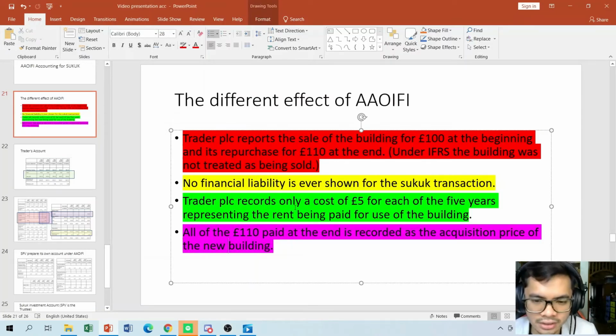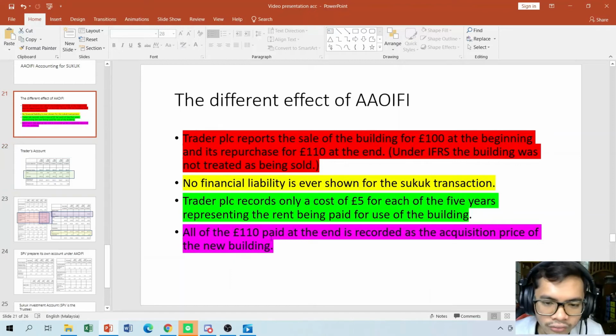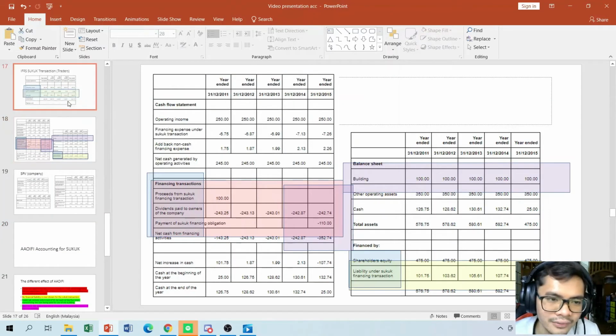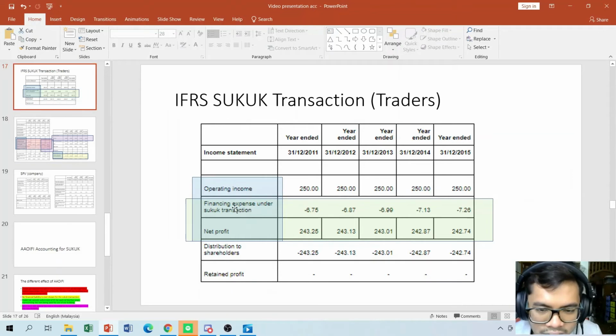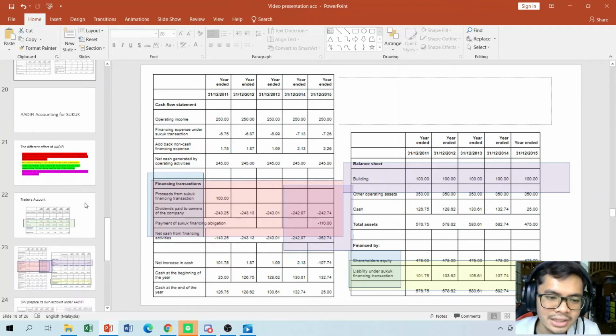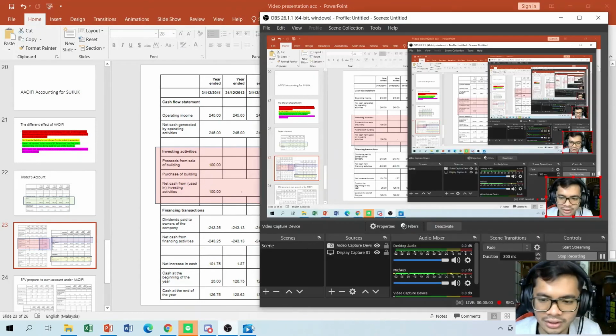Since there is a changing of the ownership, basically in the IOP part, there will be a record of $5 rent, which can be seen from the bond, which is the dividend throughout the years, payment of the rent, and all of the 110 paid at the end recorded as the acquisition price of the new building, as you can see right here. While for the IFRS, there is no renting right here, and also there is payment of the Sukuk financing obligation instead of the purchasing of the building itself. So those are the main differences.